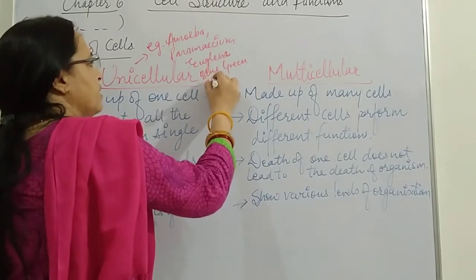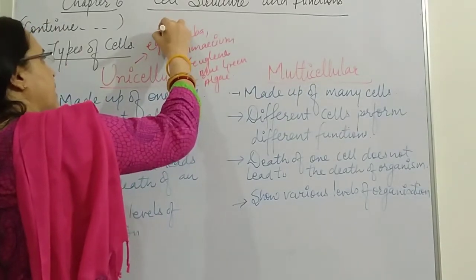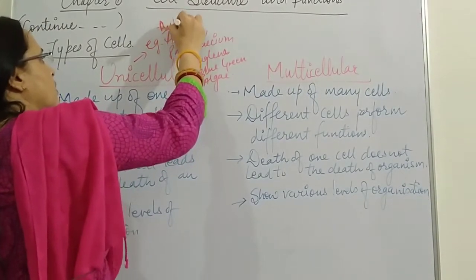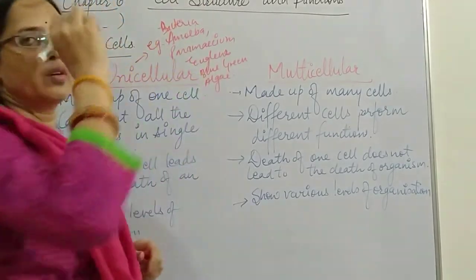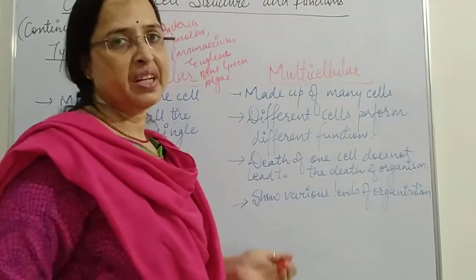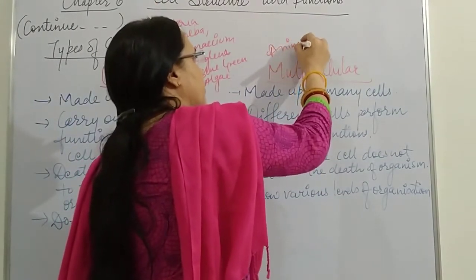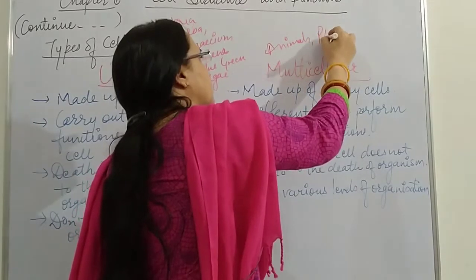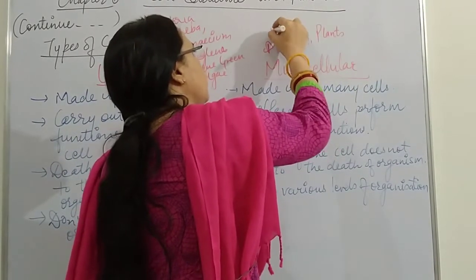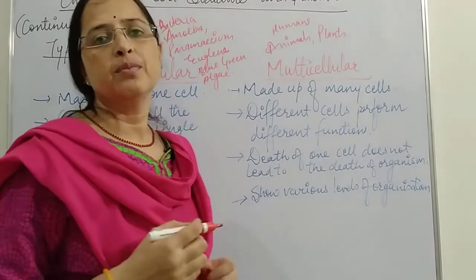These all are examples of unicellular organisms, even bacteria. Okay, and when we talk about multicellular organisms, we have different examples like animals, plants, humans. Okay, so these all come under multicellular.